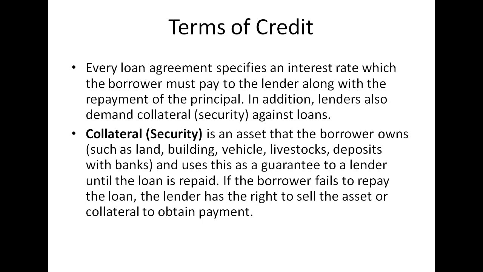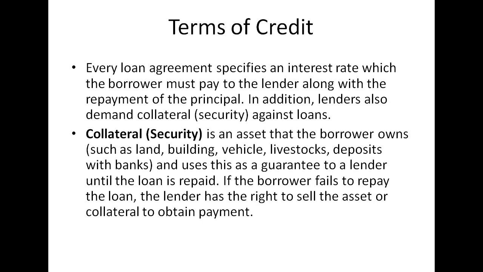In addition, the lenders also demand collateral, which is security against these loans. So not only the rate of interest and everything. If they are giving you some amount, obviously they need some security that you are going to repay them. This security is known as collateral. Collateral is basically security which you give against the loan that you are taking.